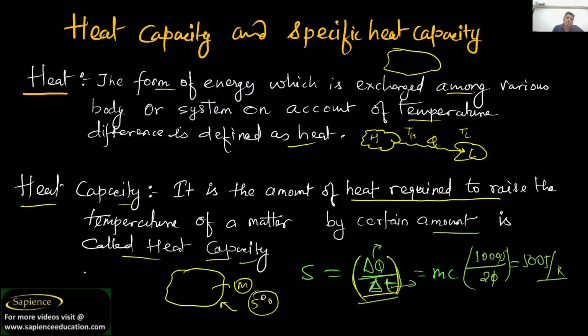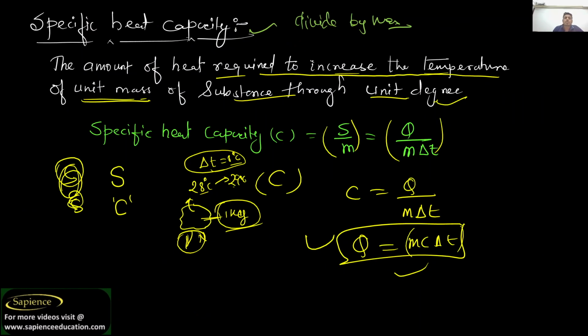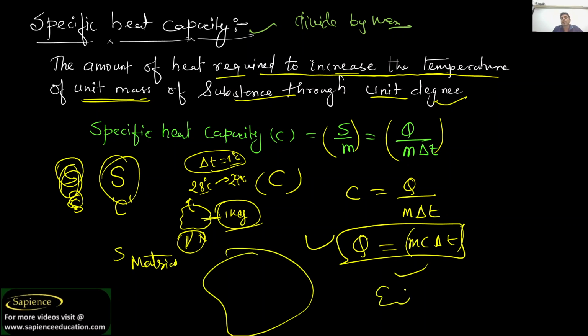But specific heat capacity is a basic, fundamental material property. Copper, you take copper of 10 kg, you take copper of 1 kg, you take copper of 0.5 kg. Everywhere the specific heat of the copper will be the same.